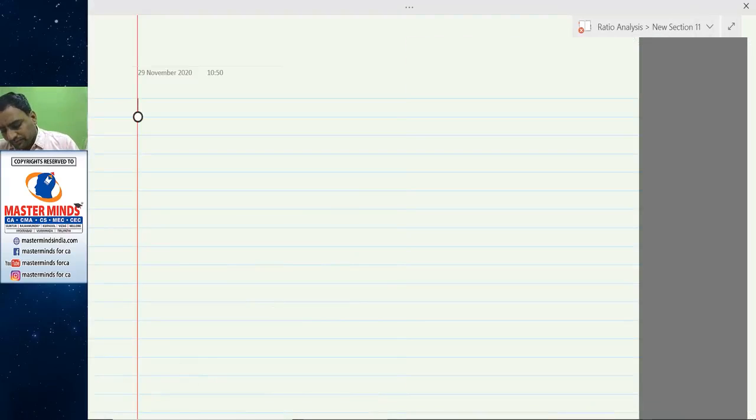First one, short-term solvency ratios. First, current ratio: current assets divided by current liabilities.